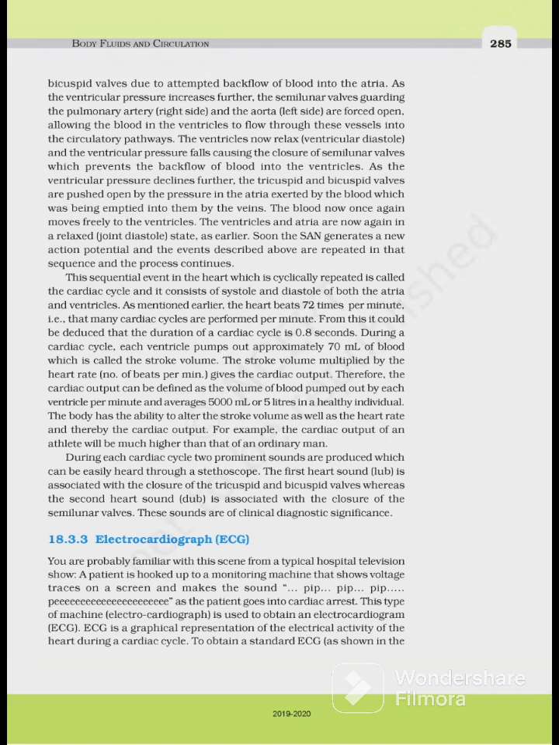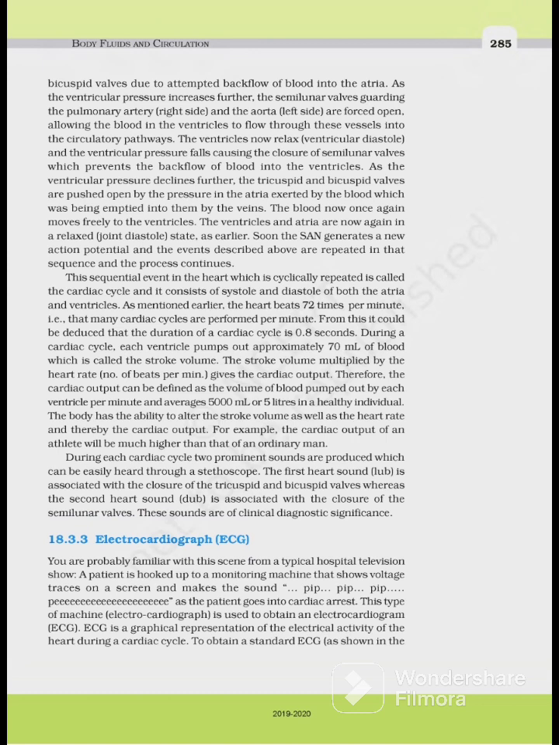The ventricles now relax, ventricular diastole, and the ventricular pressure falls, causing the closure of the semilunar valve, which prevents the backflow of blood into the ventricles. As the ventricular pressure declines further, the tricuspid and bicuspid valves are pushed open by the pressure in the atria exerted by the blood which was being emptied into them by the veins. The blood now once again moves freely to the ventricle. The ventricle and atria are now again in a relaxed state, joint diastole, as earlier.